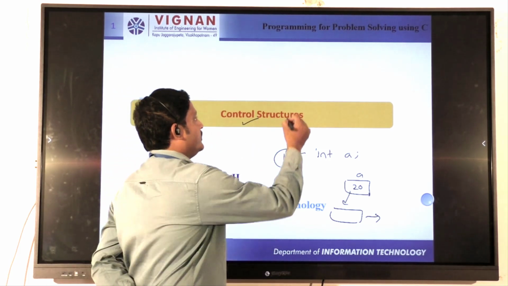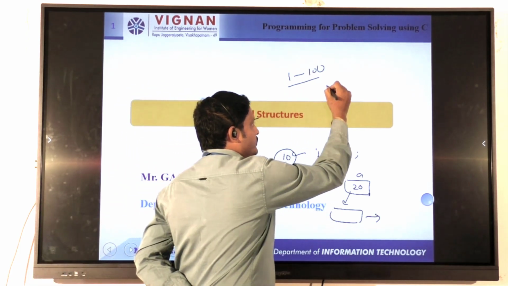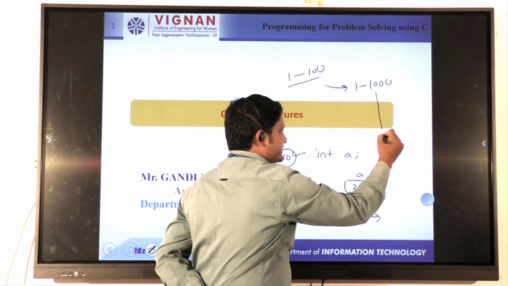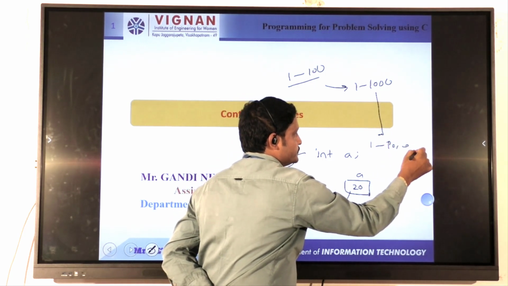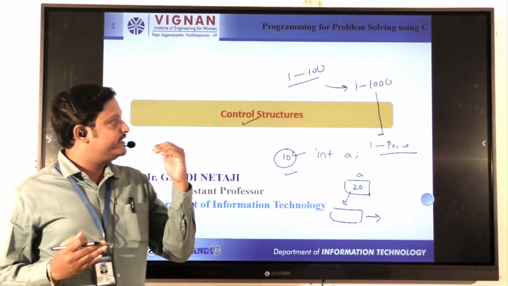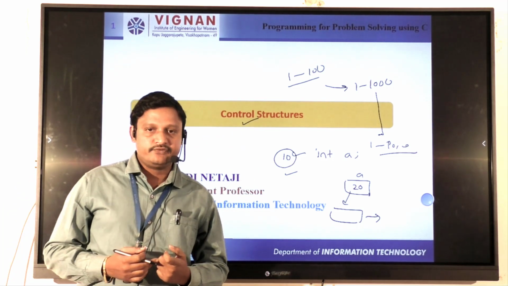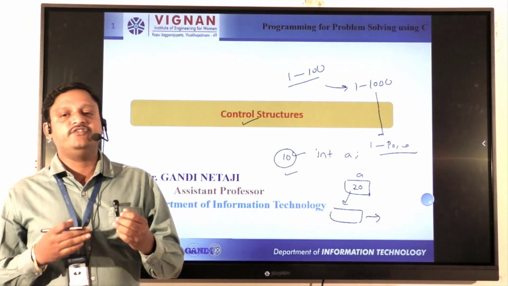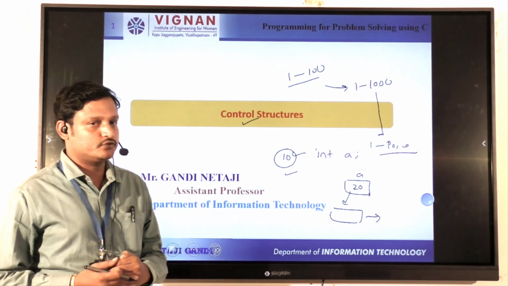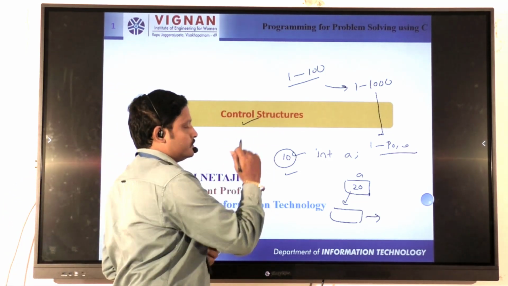But if I want to print the numbers 1 to 100, or 1 to 1000, or 1 to 10,000, the problem size increases. We need the control structures part. The control part is nothing but deciding which number is displayed first, which number is displayed second, and which number is displayed last. The control part is a must for every programming language. So that's why, in every programming language, this concept is introduced, called control structures.